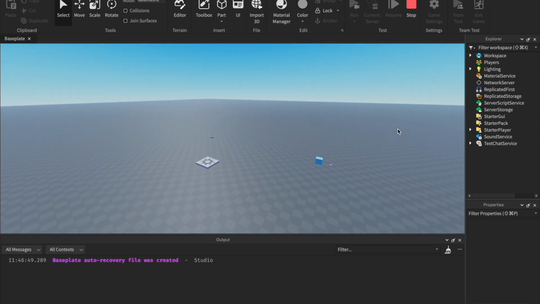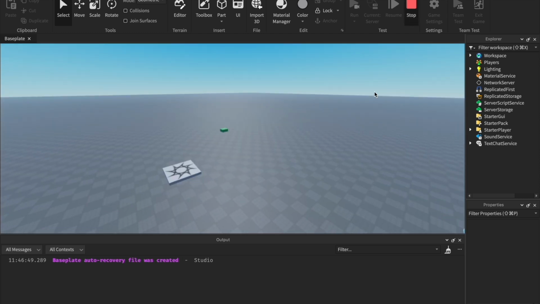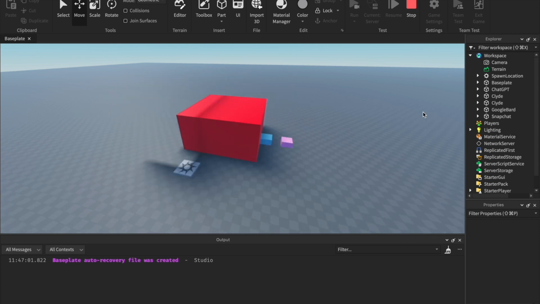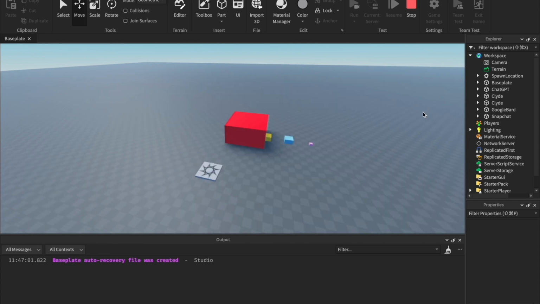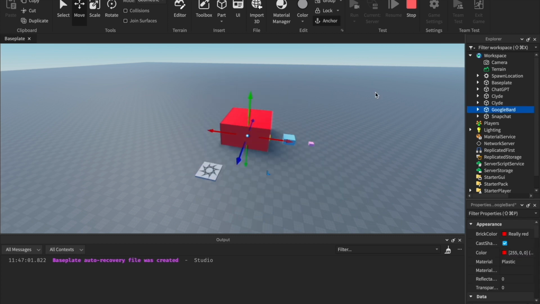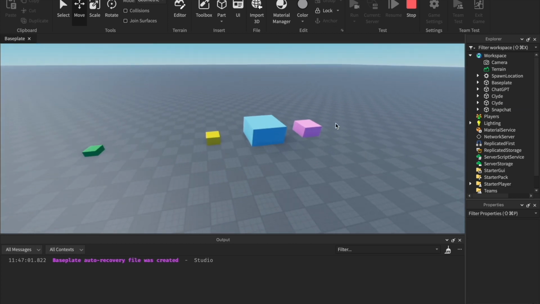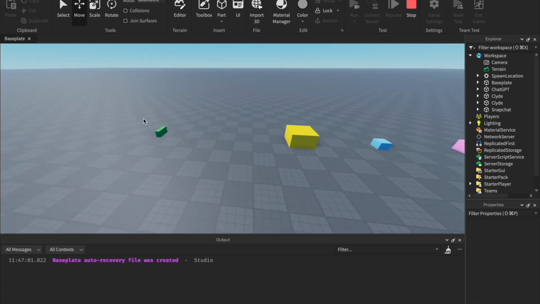Oh gosh, maybe I should have anchored them. Okay, so the code that Google Bard wrote really made that part grow really big. Okay, and as we can see, all of the other AI's parts work as well.